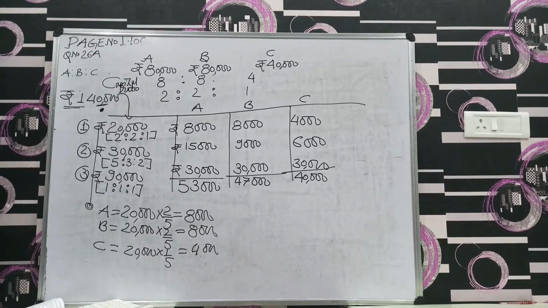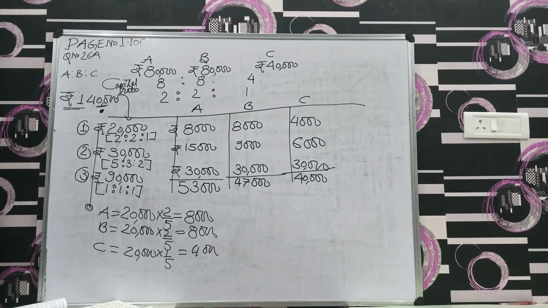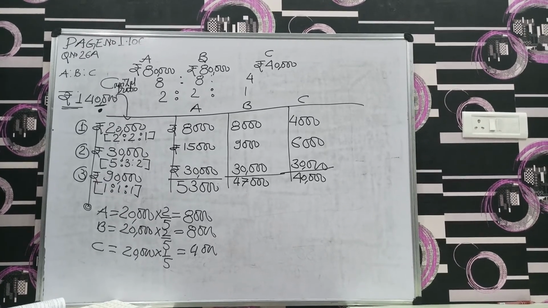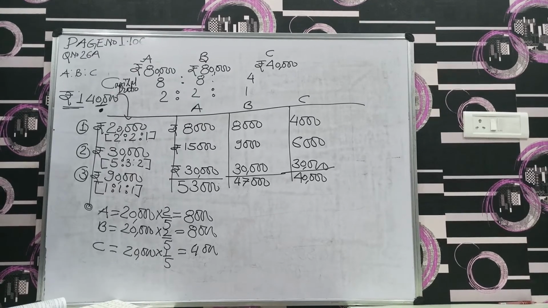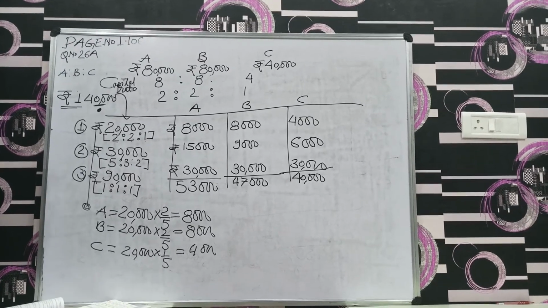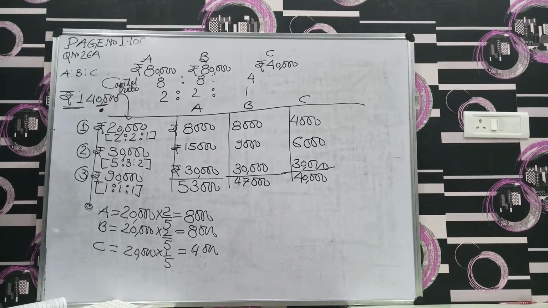Prepare the profit and loss appropriation account and current accounts of the partners. So there is no need to prepare a current account here. First, you have to simply prepare the profit and loss appropriation account.